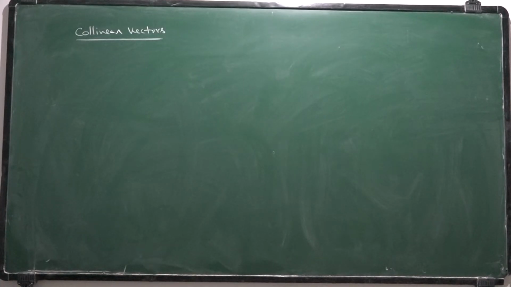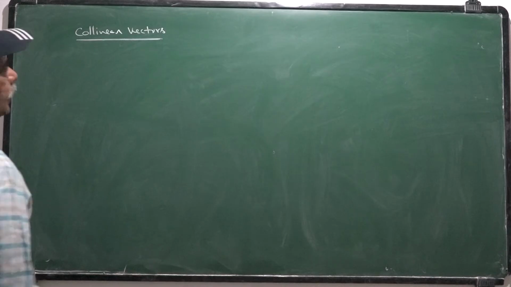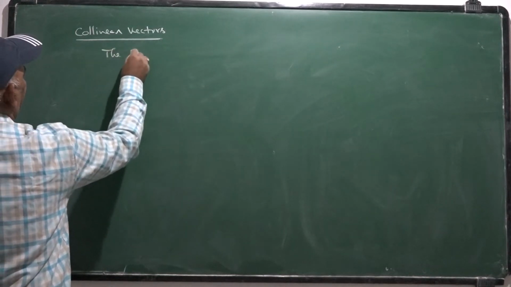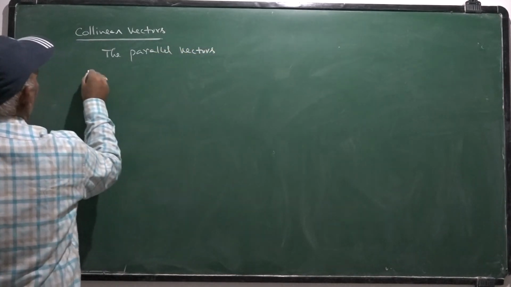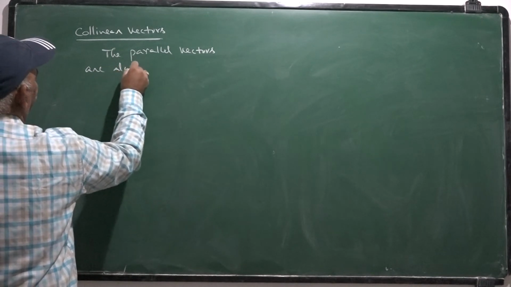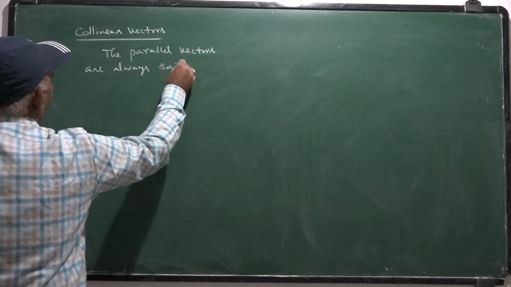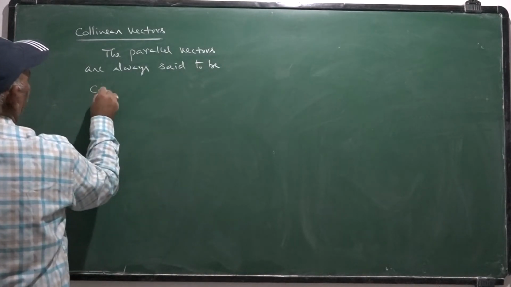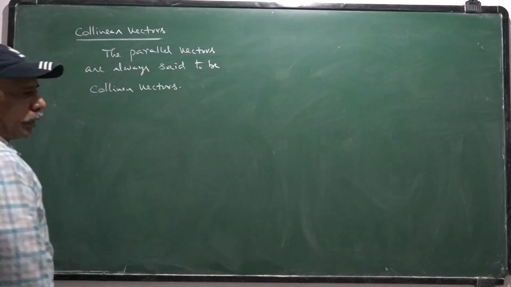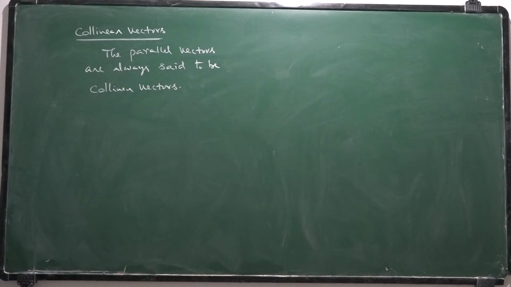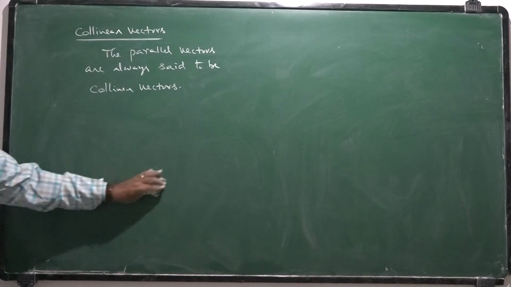The parallel vectors are said to be collinear. Either they are along the same line or parallel lines, or having opposite direction also, they are collinear vectors.